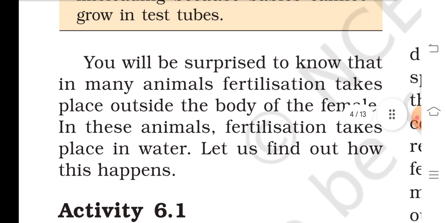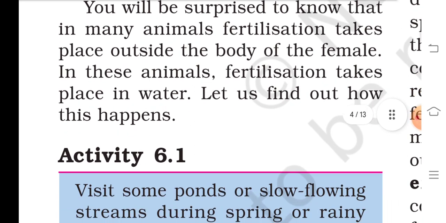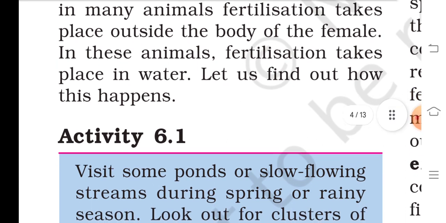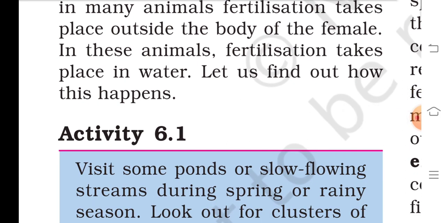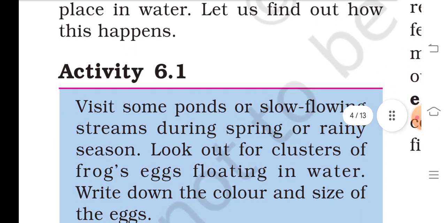You will be surprised to know that in many animals fertilization takes place outside the body of the female. In these animals, fertilization takes place in water. Let us find out how this happens. Activity 6.1.